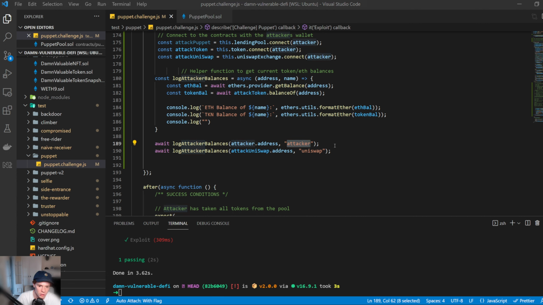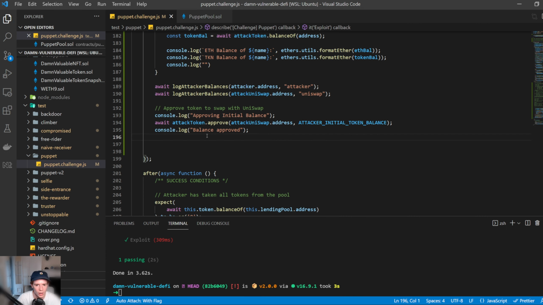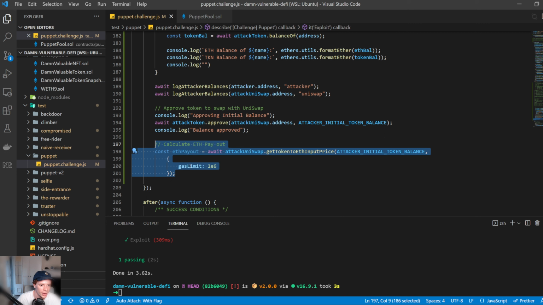The next thing that we're going to need to do is set up for the approval. To do a Uniswap token swap, you're going to need to approve Uniswap to spend your tokens on your behalf initially. So we're just going to have to approve that. Nothing too crazy. And then the next thing that we're going to do is calculate the ETH payout. The ETH payout is going to be how much ETH we're going to get for the 1,000 DVT tokens that we're going to put in here.